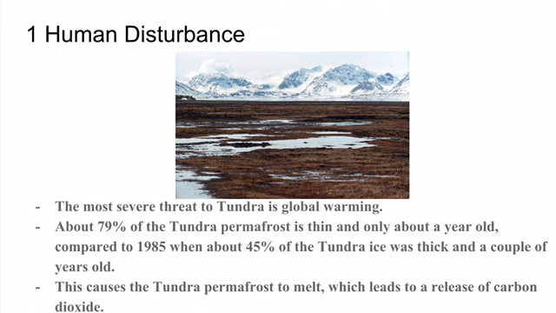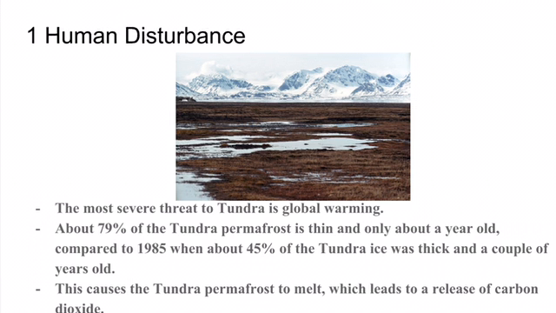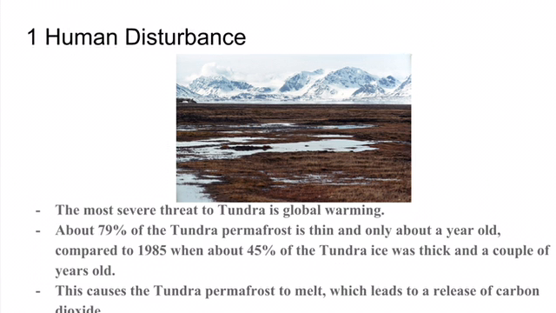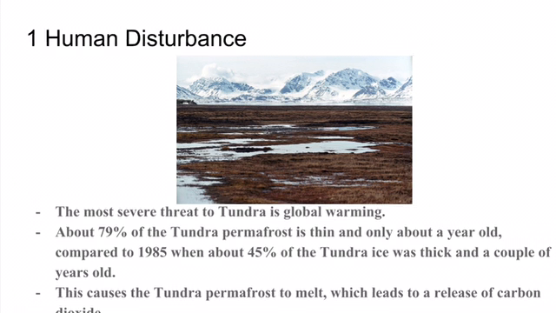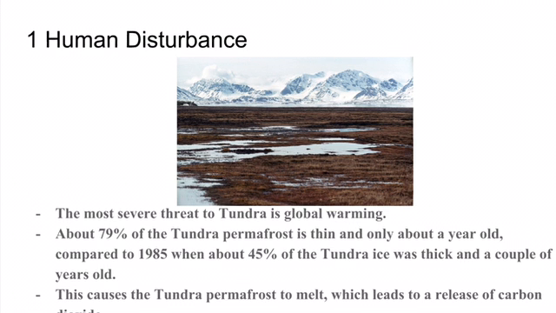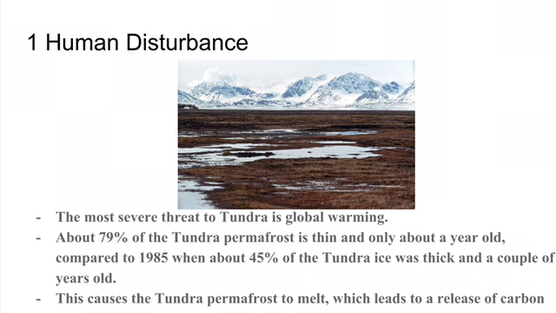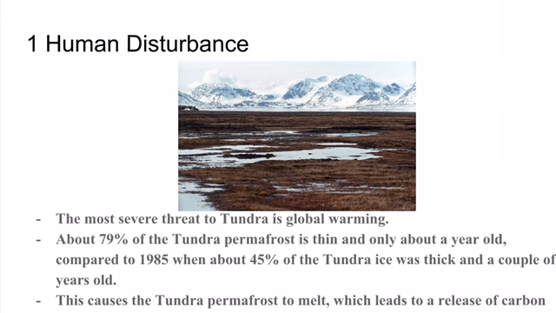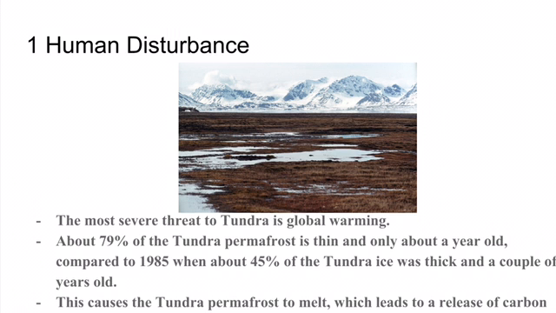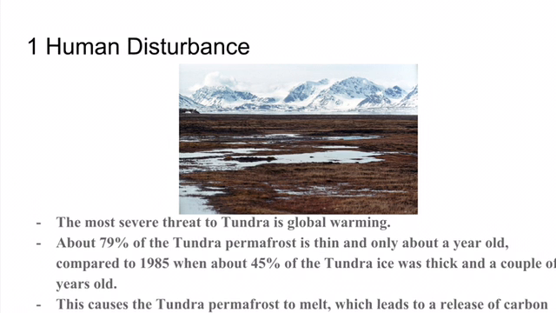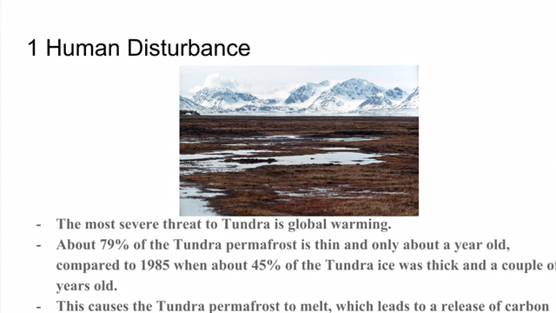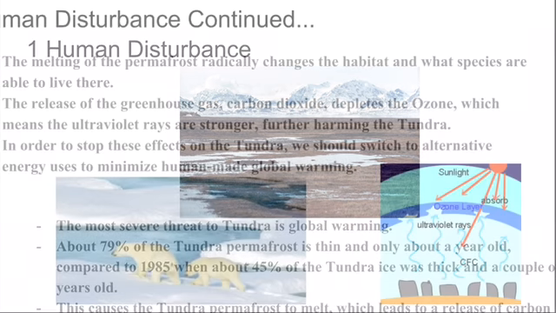The most prominent human disturbance and also the most severe threat to the tundra is global warming. This is problematic because it causes the tundra permafrost to melt, which leads to a release of carbon dioxide into the atmosphere. The picture above is of the tundra with little ice left and little permafrost, which shows the disturbance from our global warming.